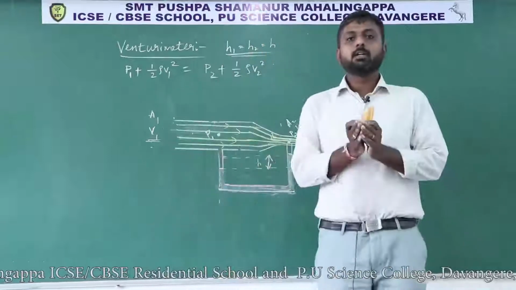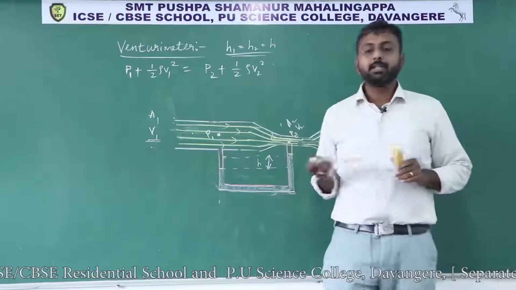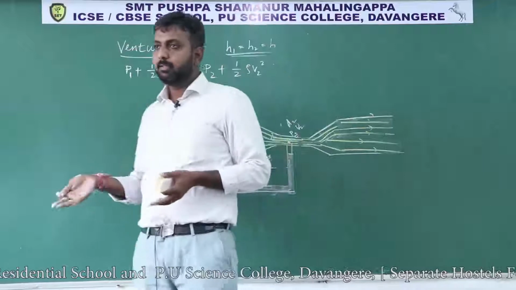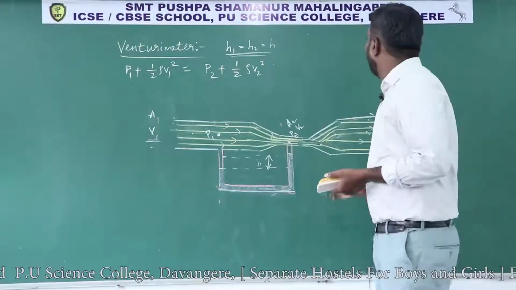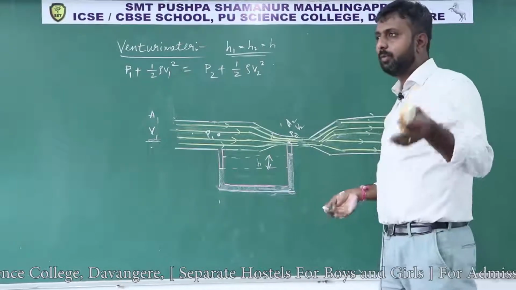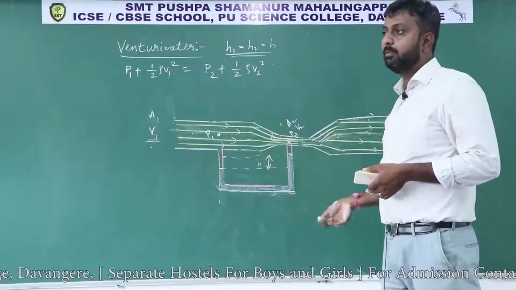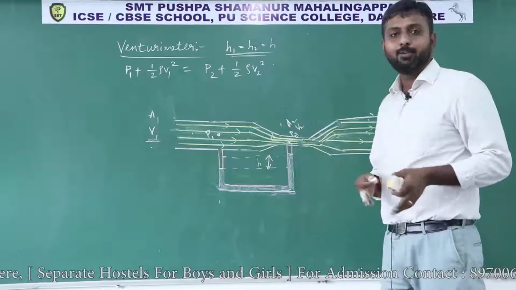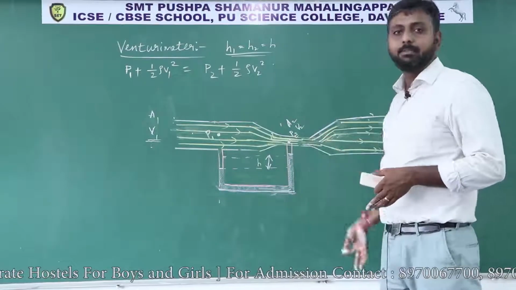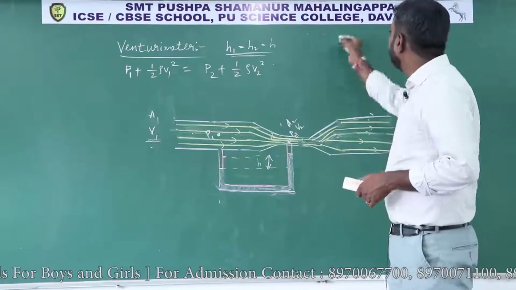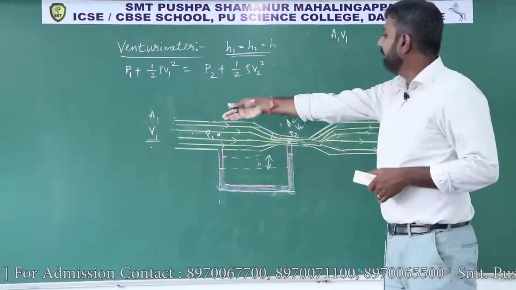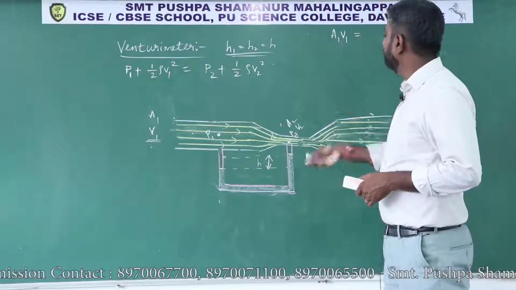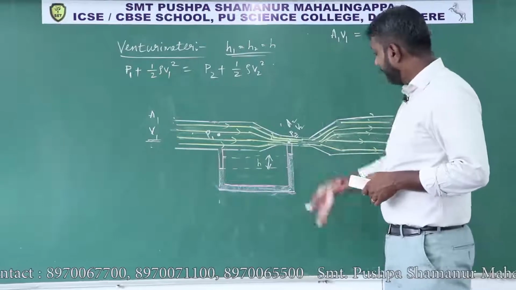And also you know the equation of continuity, that is A1 V1 equals A2 V2. The volume flow rate at every cross section will remain the same. According to the equation of continuity, the volume flow rate should be the same across every cross section.